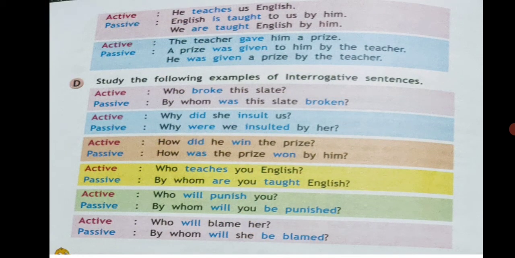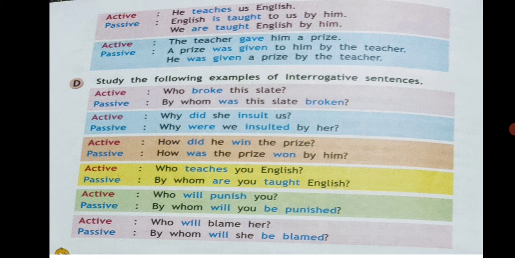He teaches us English. English is taught to us by him. We are taught English by him. The teacher gave him a prize. A prize was given to him by the teacher. He was given a prize by the teacher. So we are using the words like he, we, I, okay, to frame another sentence in the passive voice.